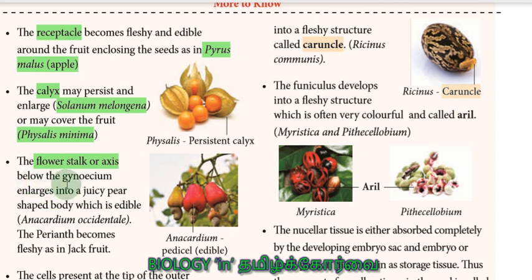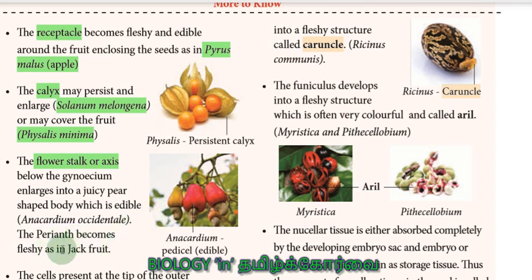The pedicel below the gynoecium enlarges into a juicy pear-shaped body which is edible. Example, Anacardium occidentale, Mundiri Padam. Now you can see the fruit. What we call the fruit is not actually the fruit, but it is developing. That is, the flower stalk becomes fleshy.